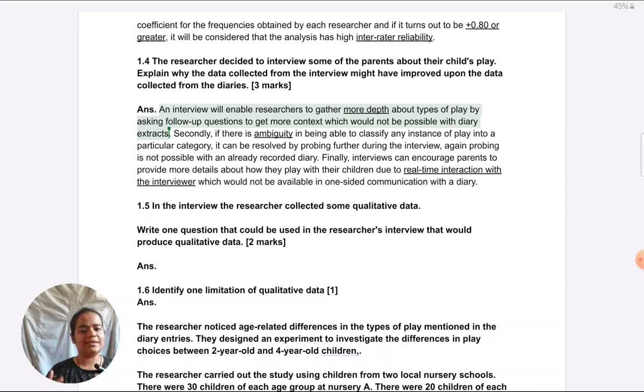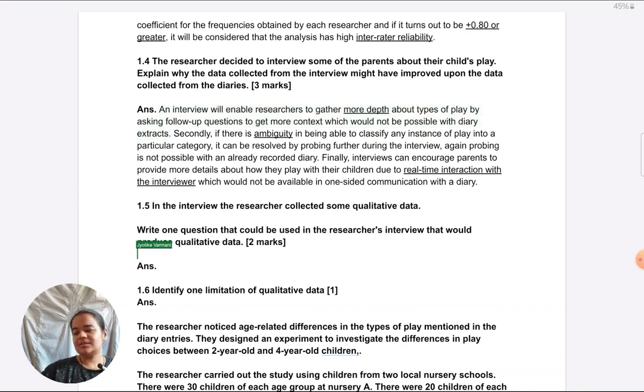Those type of details we can get. So this would be the objectives of the parents that we could discover, or these would be the specific objects they were using which we could discover by asking them. So in this way, you could write 1 point for 3 marks by giving such specific examples, which is what I usually do. But here I just wanted to show you a different approach. Let's look at the next question.